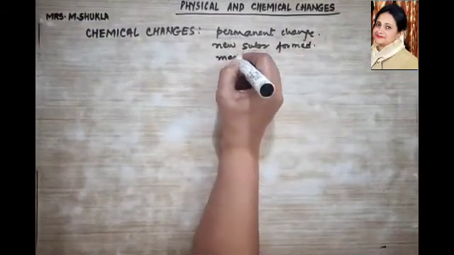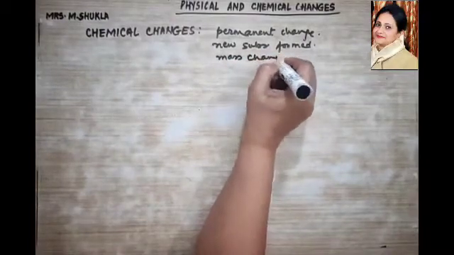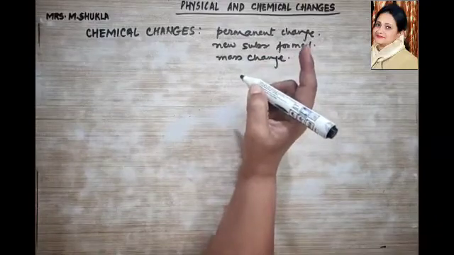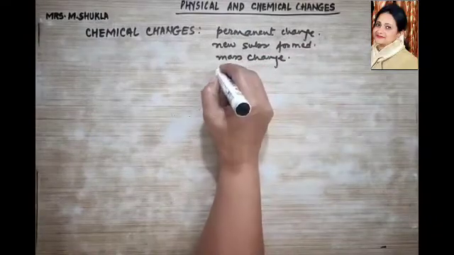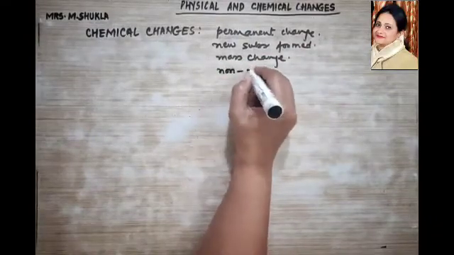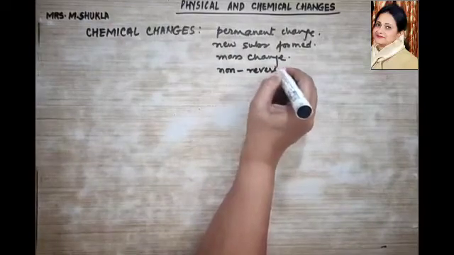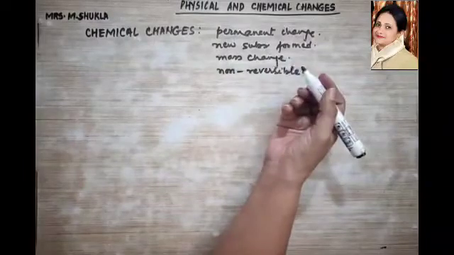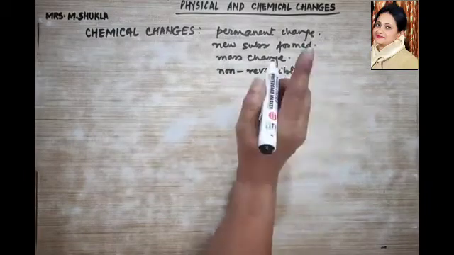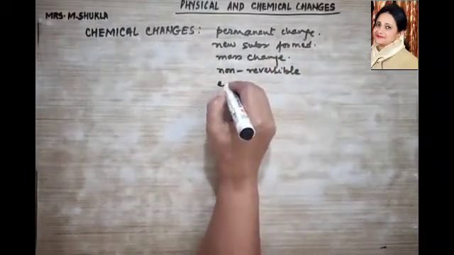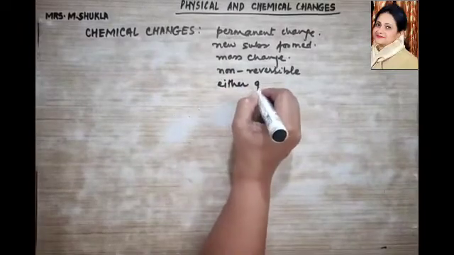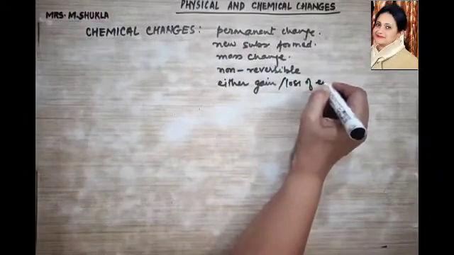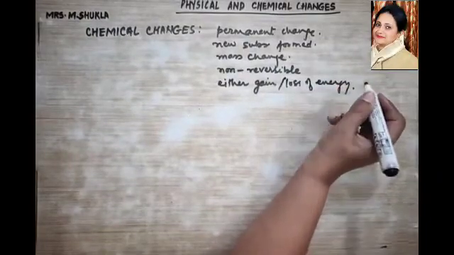Mass change takes place over here, right? What else? It is non-reversible. Physical change was reversible. These are non-reversible changes. There is either gain or loss of energy. Either gain or loss of energy takes place over here, right?